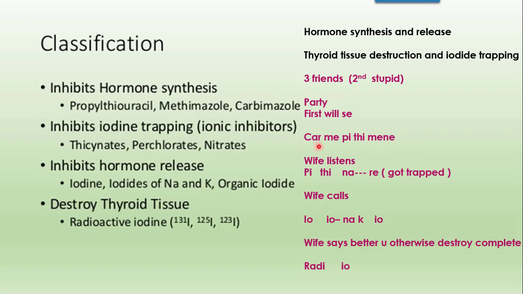So the car here stands for carbimazole, may here stands for methimazole, and P thi stands for propylthiouracil. So these drugs are getting covered in this. So this is the synthesis. That means this is the start. They have done the party, and now they are going to get trapped and they will be inhibited and they release.